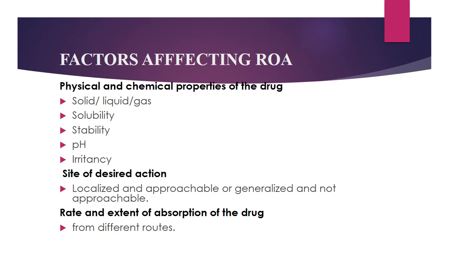Next factor is stability of the drug, that is, whether the drug is stable in the stomach's acidic pH or not. Next, the pH of the drug as well as the pH of the medium also affect the route of drug administration. Next, irritancy of the drug, that is, whether the drug is irritant or not, will also affect the route of drug administration.